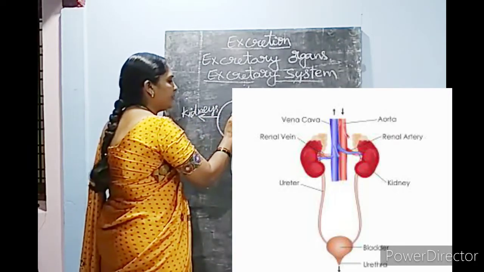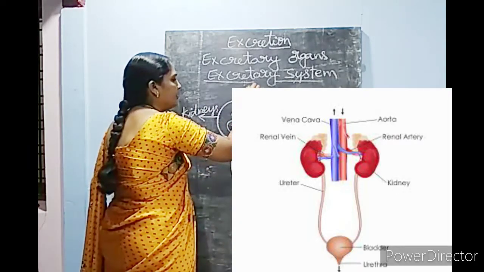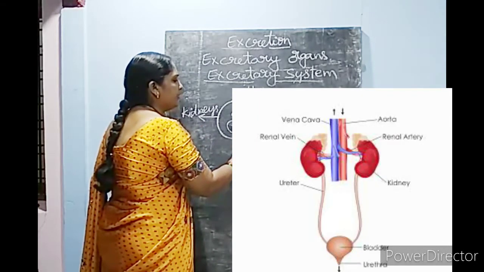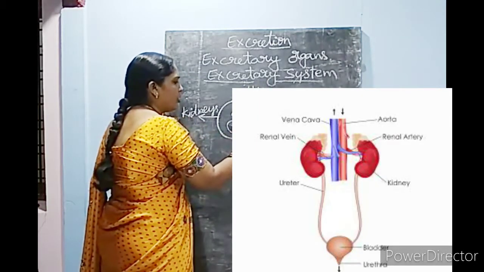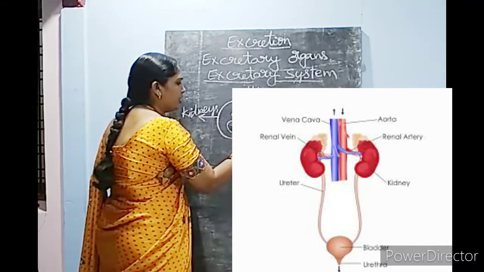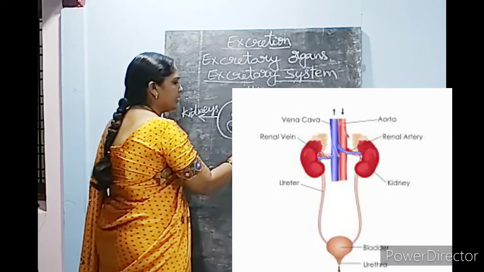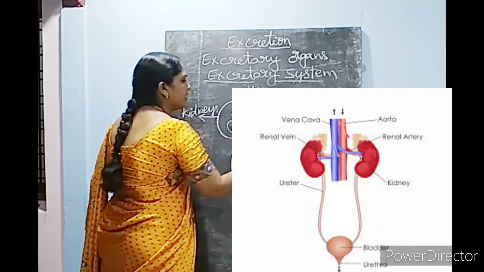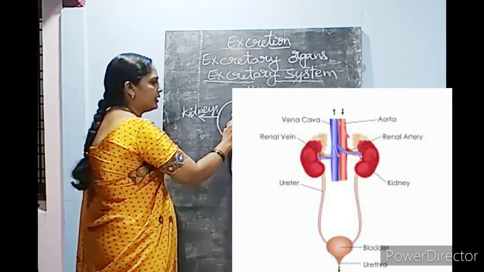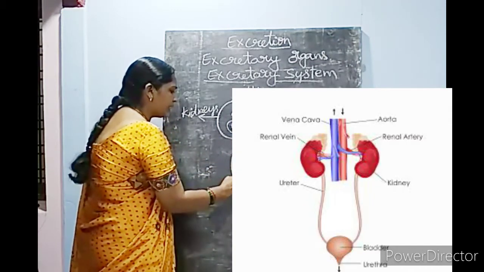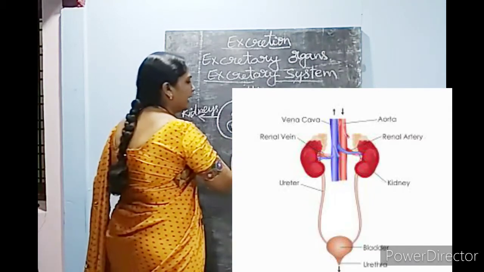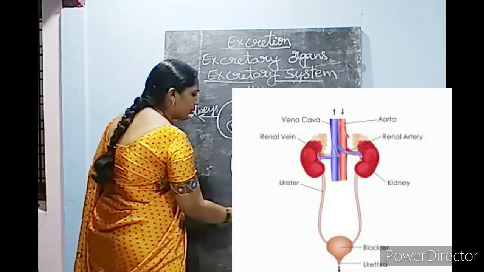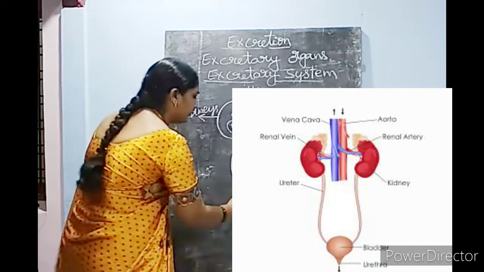Each kidney has a functional unit known as the nephron. Those are functional units in the kidney. Inside the kidneys, nephrons are present. These are the actual working place, the site where they remove the waste products from the blood.